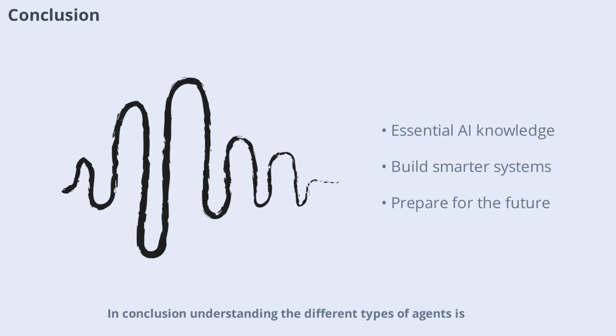Conclusion: understanding the different types of agents is essential for anyone interested in artificial intelligence. From simple reflex agents to advanced learning agents, each type plays a vital role in the development of intelligent systems. By leveraging their unique capabilities, we can build AI solutions that are smarter, more efficient, and better suited to the challenges of tomorrow.